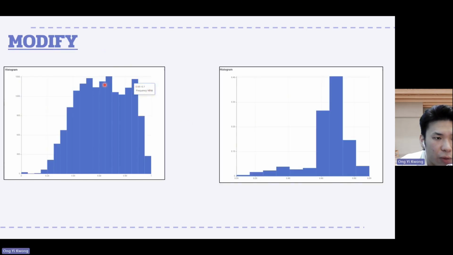Besides that, after comparing the distribution of A temperature for the whole data set and for only the missing values, we found that there is a significant difference in the pattern. So we found out that the A temperature tends to be missing when the value is very high. So we conclude that the missing value in A temperature is missing not at random.